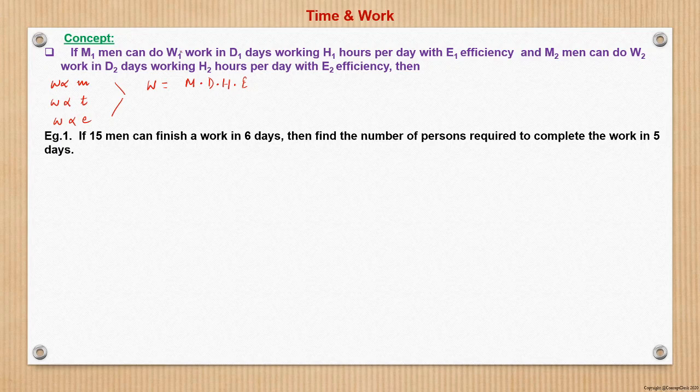If M1 men can do W1 work in D1 days, working H1 hours per day with E1 efficiency. So now see, W1 amount of work can be done by M1 number of men. What is the time taken? D1 days working H1 hours, so in terms of hours, D1 into H1 is the time. And what is the efficiency? E1. So this is the work W1, and W2 work will be what? M2 number of men working for D2 days, H2 hours, with E2 efficiency, right?